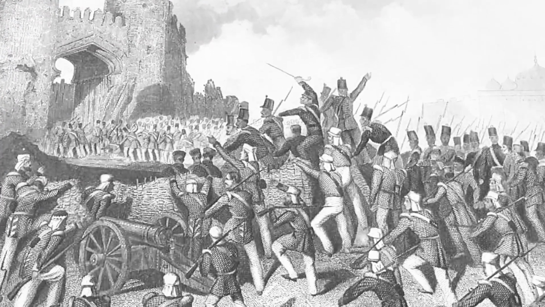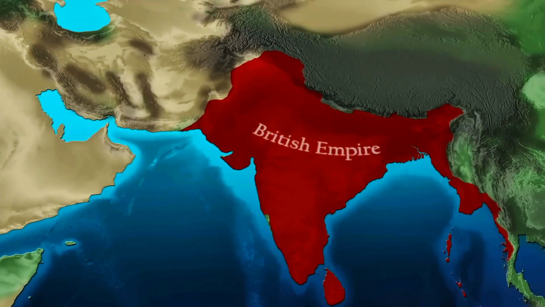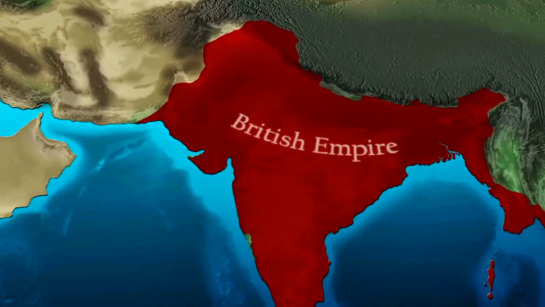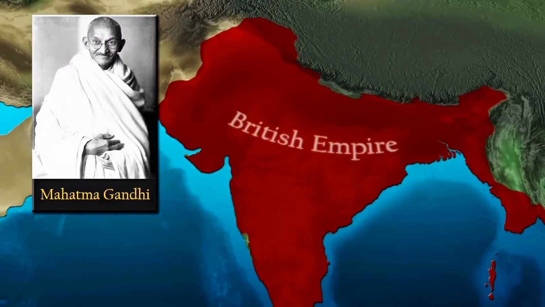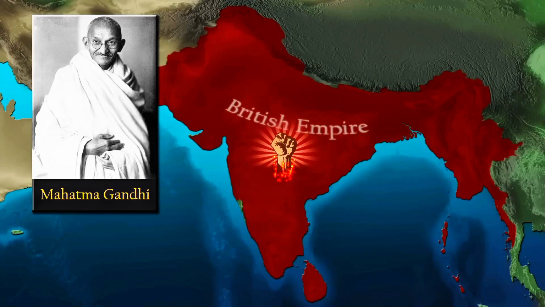British Rule and Revolt of 1857. The British East India Company gradually took control of India. In 1857, a major uprising known as the Indian Revolt or First War of Independence took place. After suppressing the revolt, Queen Victoria declared on November 1st, 1858, that India would be ruled directly by the British Crown.